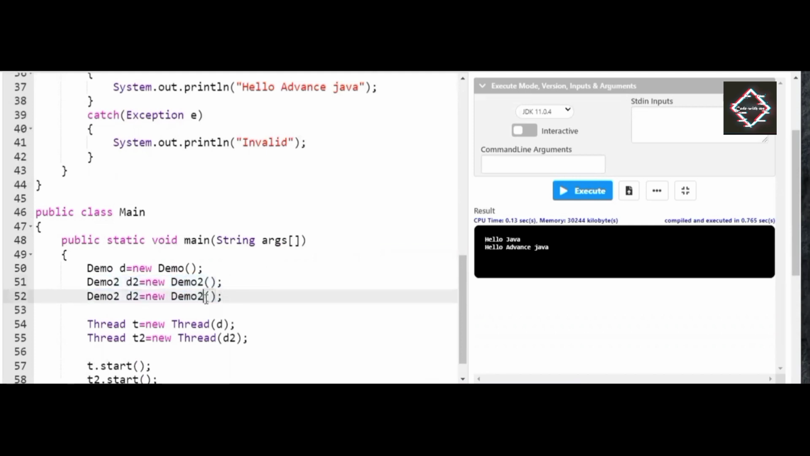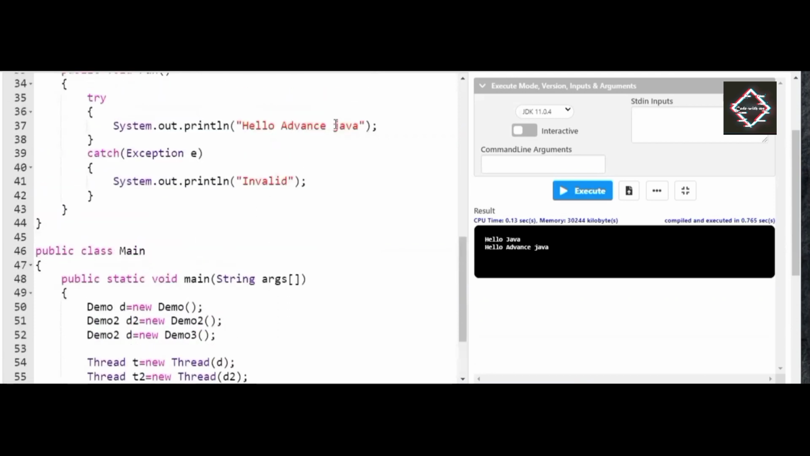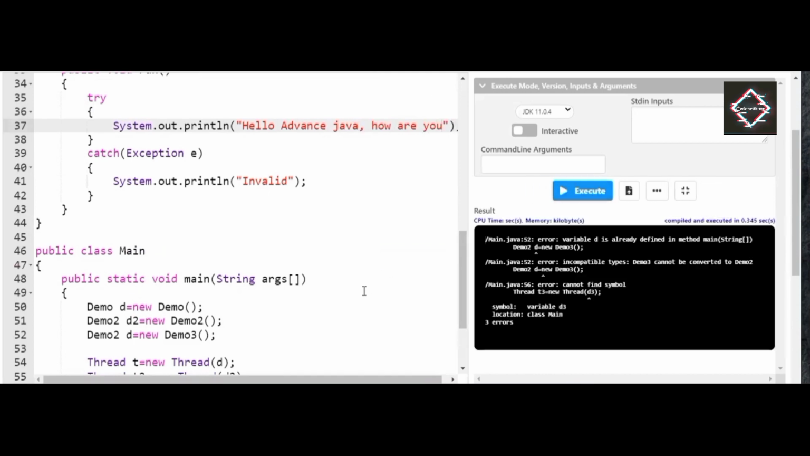Here let's take this out and make it as 3. Here also let's make it as 3, 3, and t3. And now I'll make use of t3.start. For reference, I'll be changing the statement: Hello advanced Java, how are you? Now when I try to execute the program, sorry, slight mistake here, friends.